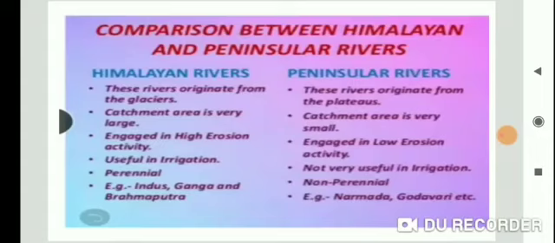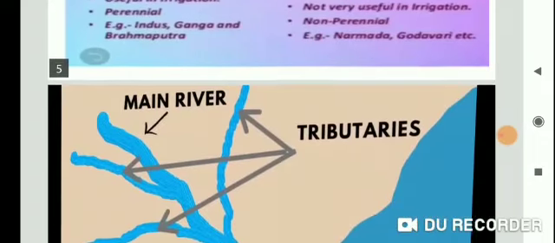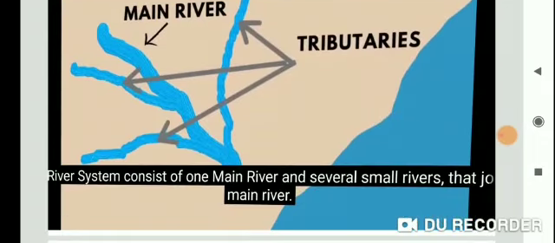So some features made by a river, like the source of the river, upper course, middle course, meanders, oxbow lake, lower course, delta. All these features you have already discussed in the previous class, and this is the next point. Now main river and tributary. You all know that a river system consists of one main river and several small rivers that join the main river.